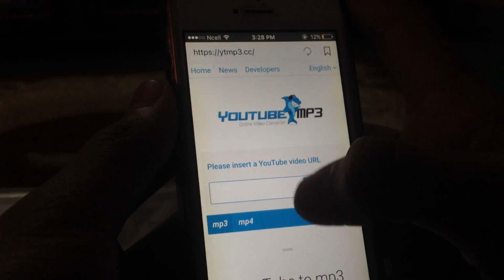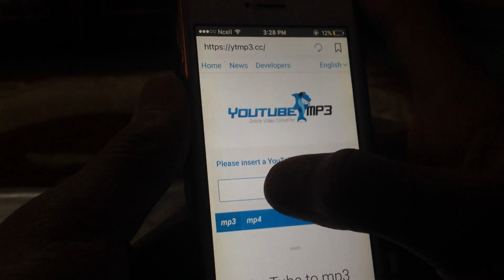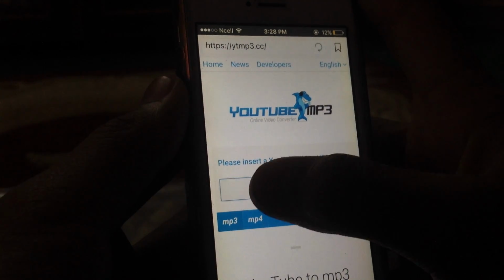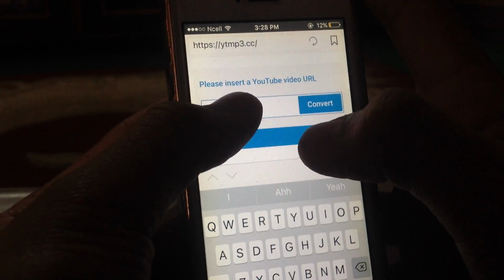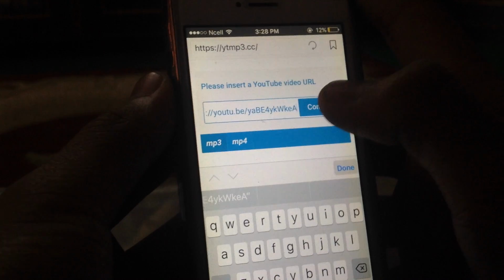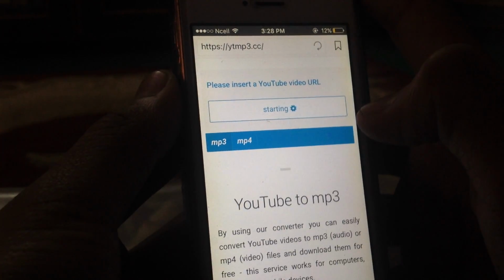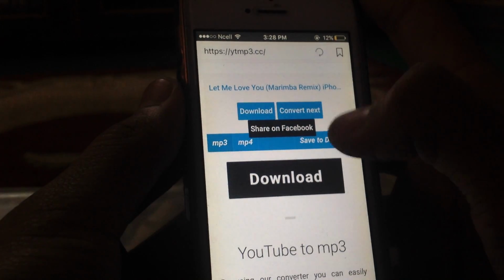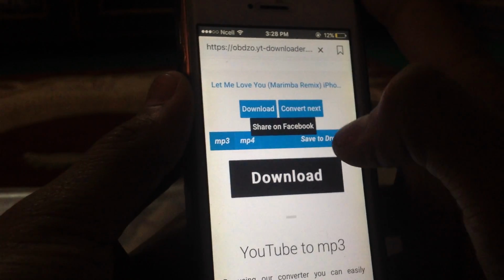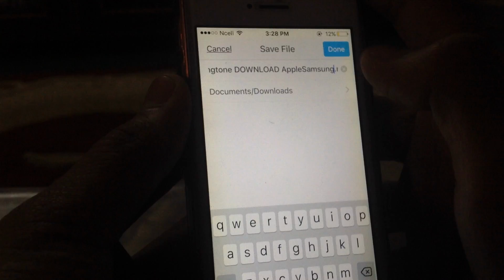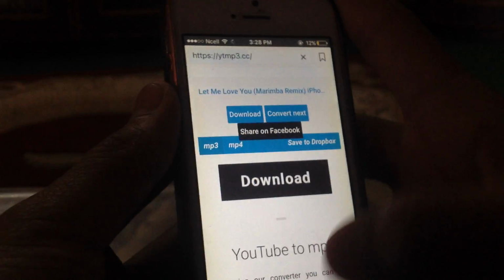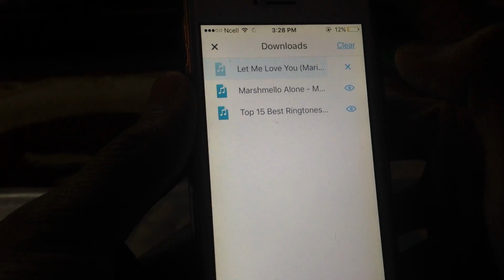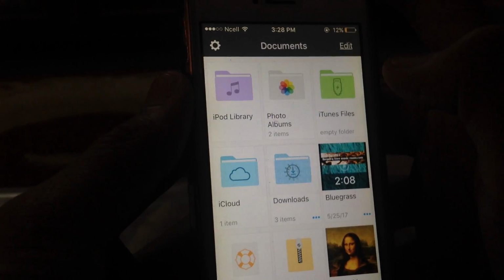After you get into this page, insert your downloaded link, copy paste it, and hit convert. It will start to convert your video to the audio like this. It will download, then do download. Now this menu will come. Okay, done. Here it will come, your download. It is being downloaded. See, it's downloaded. You can listen.